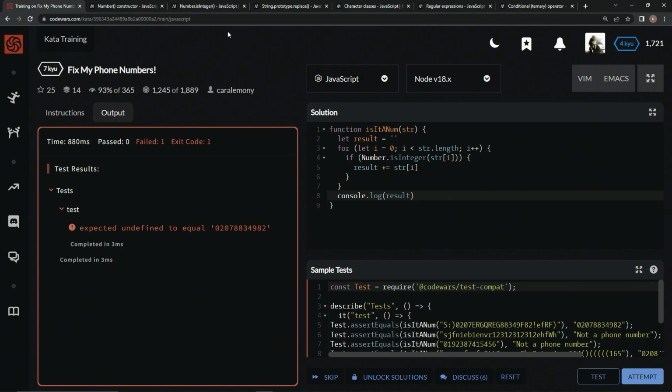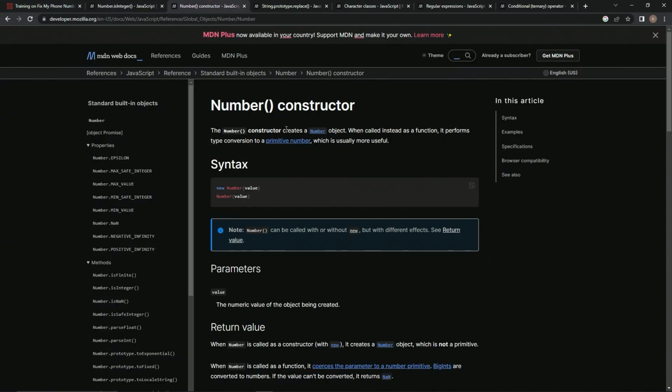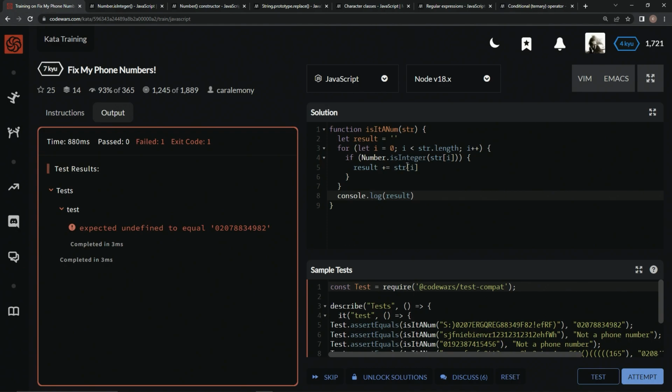And so we're going to use the Number constructor for that, which creates a number object, but that's useless to us. But when called instead as a function, it performs type conversion to a primitive number, which is usually more useful, and it is useful right here too. So we're going to wrap this thing up in parentheses, right like that, and in front of this one we'll say Number, and that will turn this into a number.